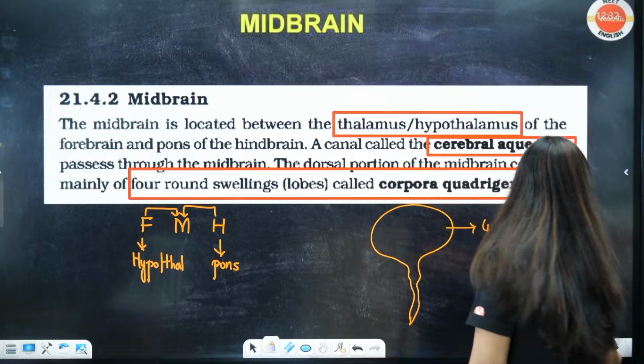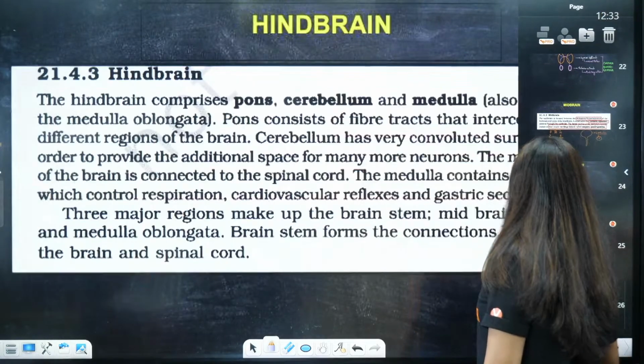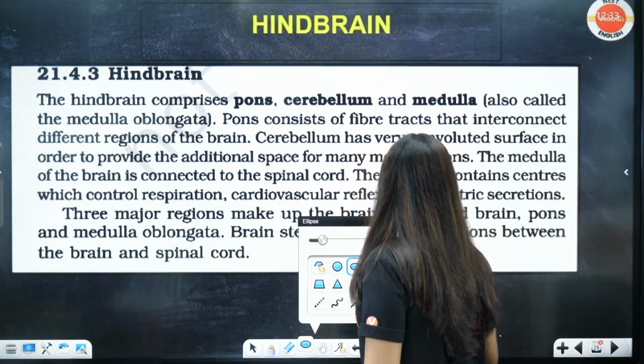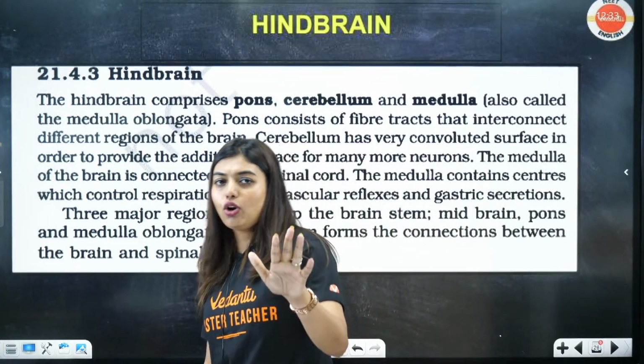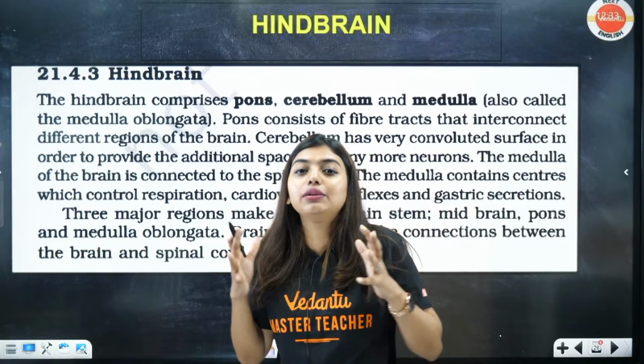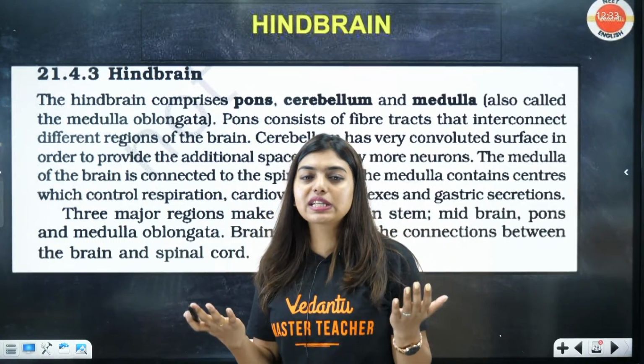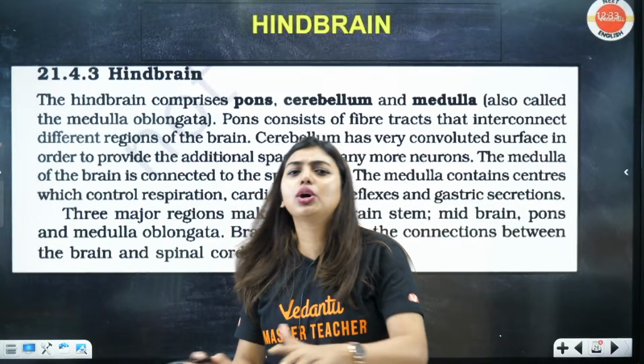Okay. Chalo. That is your midbrain. Now next is hindbrain. What all is there in the hindbrain, students? Cerebellum is there, pons is there, medulla is there. All of you know cerebellum is mainly concerned with balance, right? Both the hemispheres are there. Cerebellum does all the job with the balance.